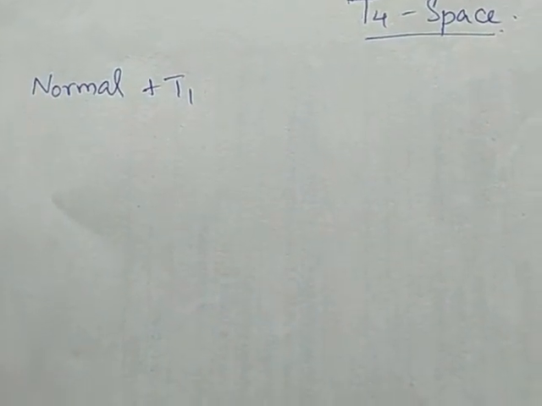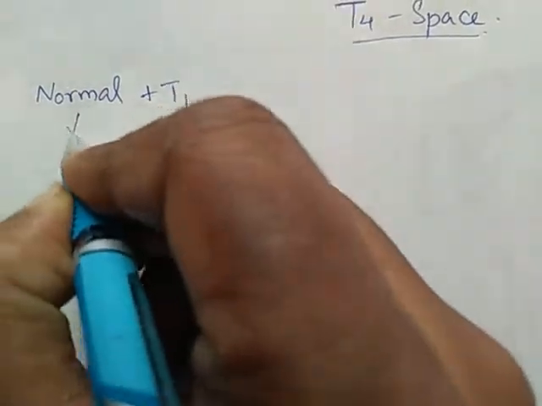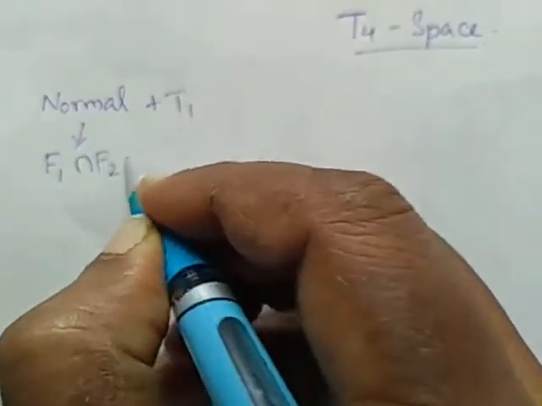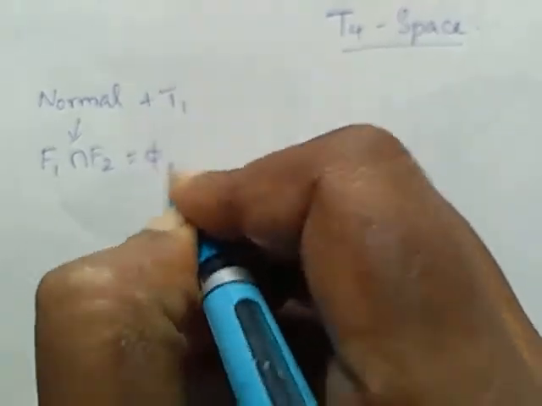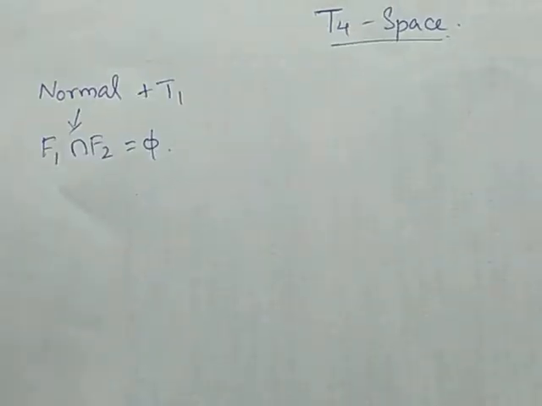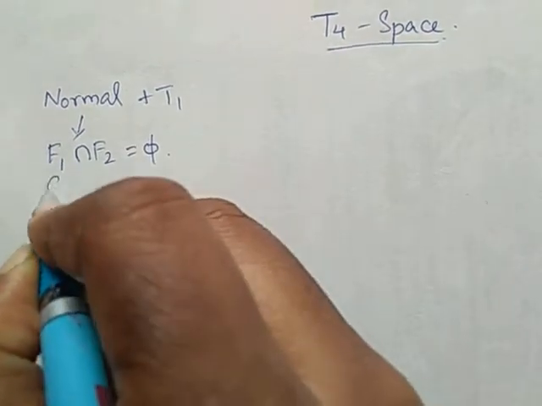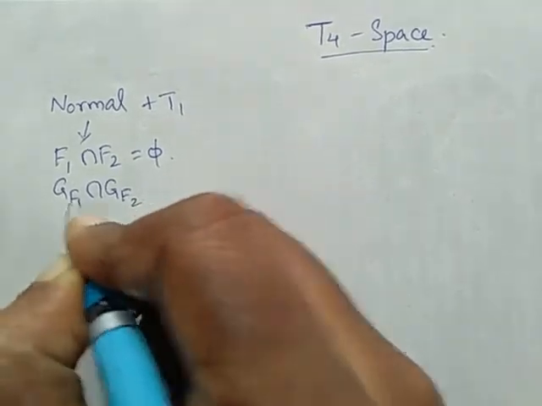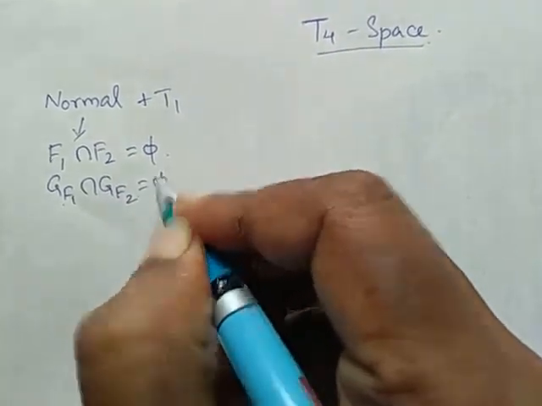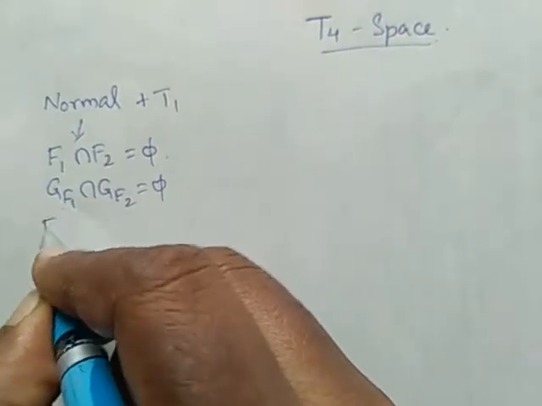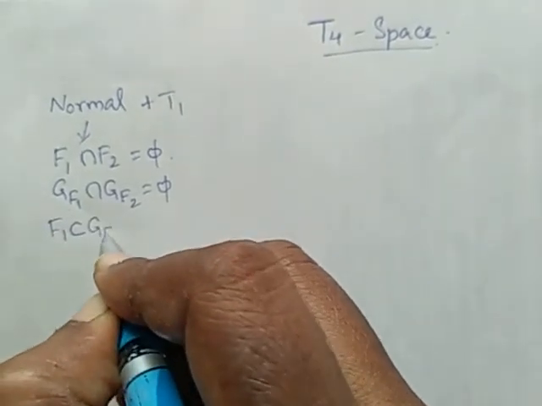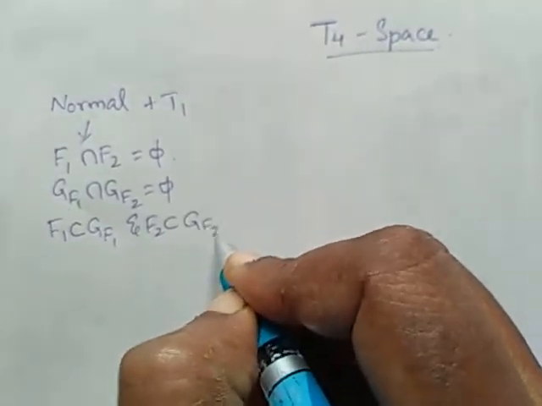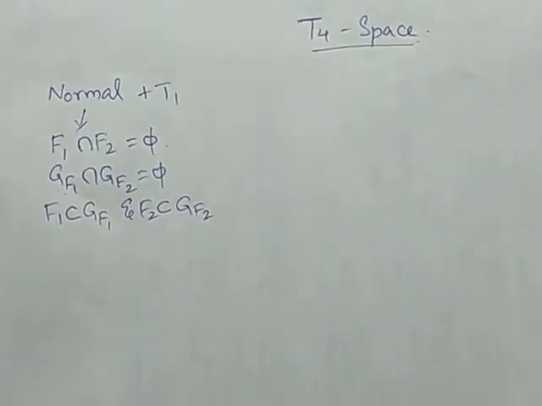Again, what is normal space? For any two disjoint closed sets F1 and F2 in (X, tau), there should exist open sets G1 and G2 such that the intersection of G1 and G2 is the null set. What is the condition it should satisfy? F1 should be a subset of G1 and F2 should be a subset of G2. Such a space we call a normal space.